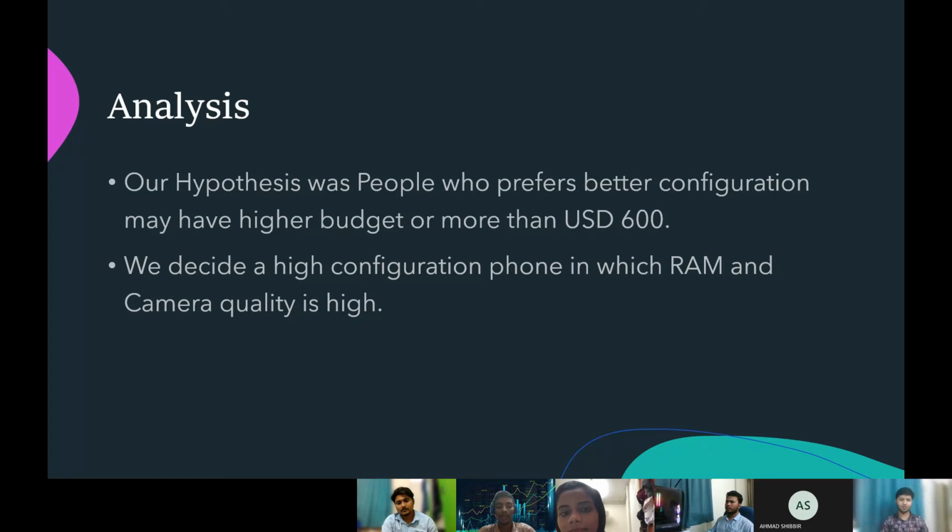So what I can say about this is, if a person chooses a good camera and good RAM, then his budget will automatically increase to more than USD 600. We decided on a high configuration phone in which RAM and camera quality are high. Like our preferences will be RAM and camera quality, then it will be a high configuration phone. So this was our hypothesis.